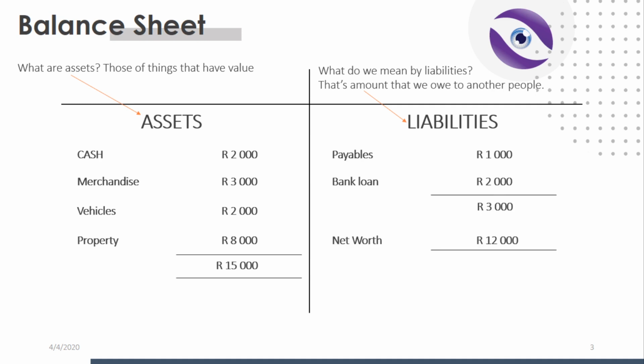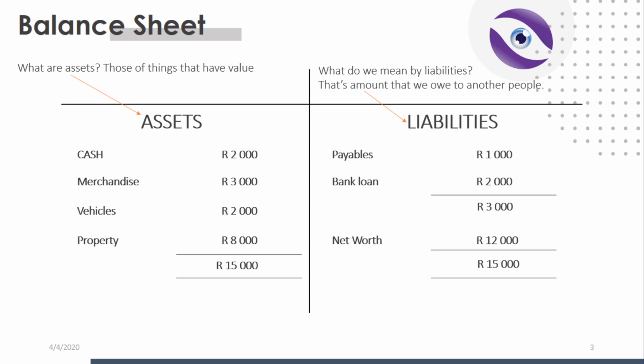Now watch this final trick, it's a good one. We add up the right side: the total liabilities plus the total net worth equals 15,000 rands. Left side and right side are in balance. They both equal 15,000 rands. What do we call that? I am sure you guessed it. That's a balance sheet.